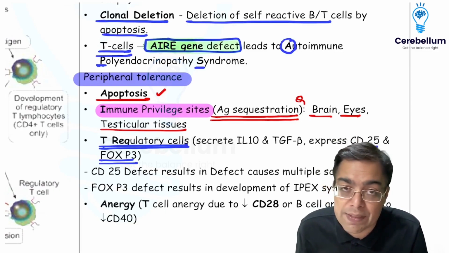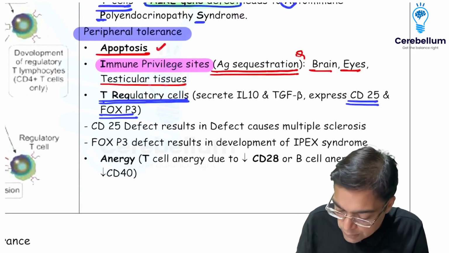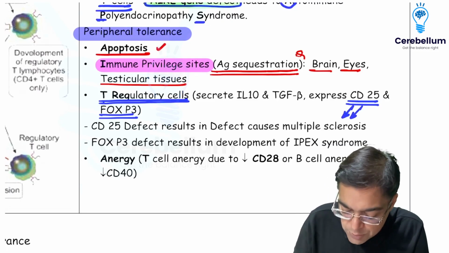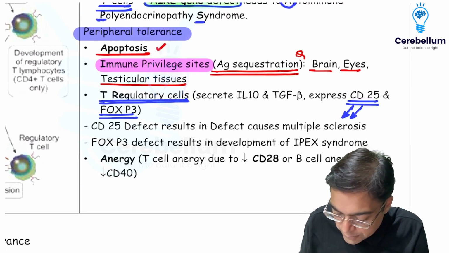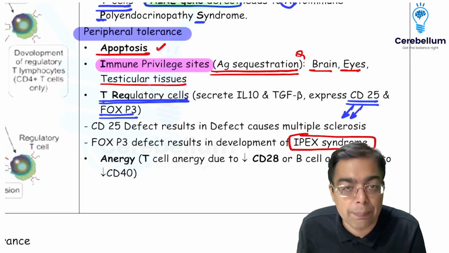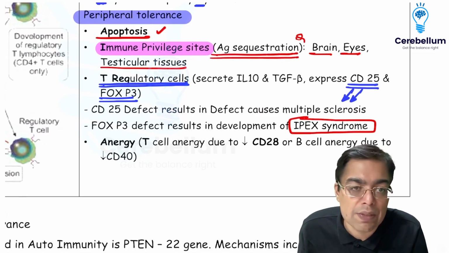If for any reason there is a defect in CD25, then this is going to be associated with a high risk of development of a condition like multiple sclerosis. And if a patient has a FOXP3 defect, it can result in development of a syndrome that is given the name of IPEX syndrome. IPEX syndrome, that is immune dysfunction, polyendocrinopathy, and X-linked syndrome.